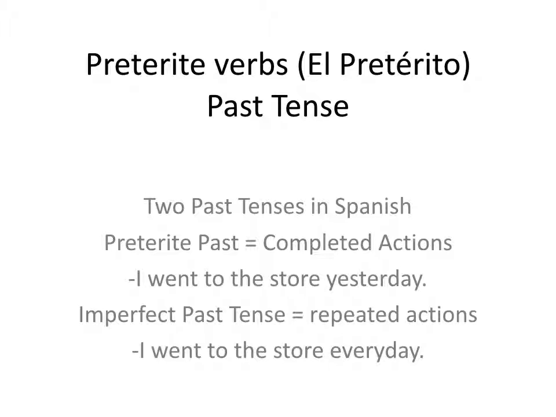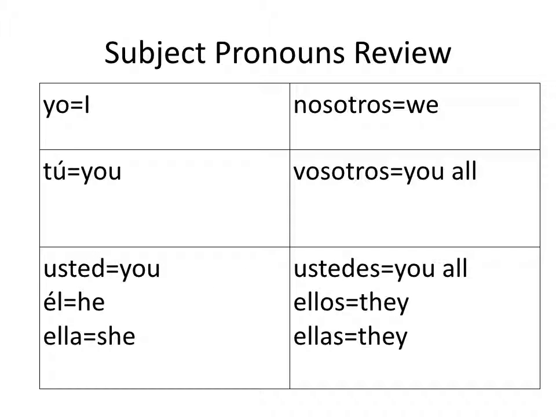Now in both those example sentences, the verb is the same in English, went. But in Spanish, once we really get into this later this semester, we're going to see that went in this context are different verbs, because one will be preterite verb, one will be the imperfect verb. And so, for now though, let's just look at the preterite. So before we go any further, we need to remember our subject pronouns, and you should know these by now. Yo, tú, usted, él, ella, nosotros, vosotros, ustedes, ellos, ellas, because we can't conjugate verbs and learn our new tenses without reviewing these and knowing these well.